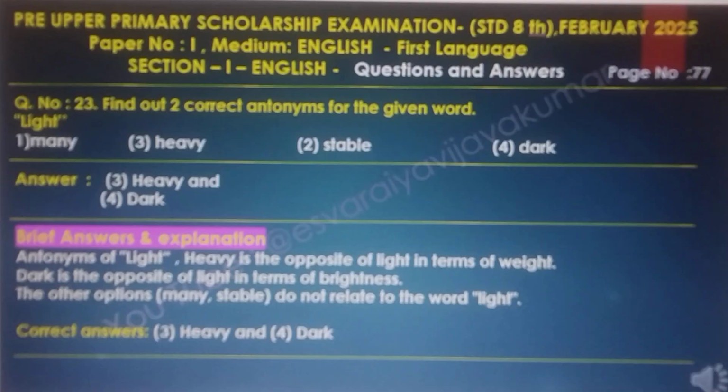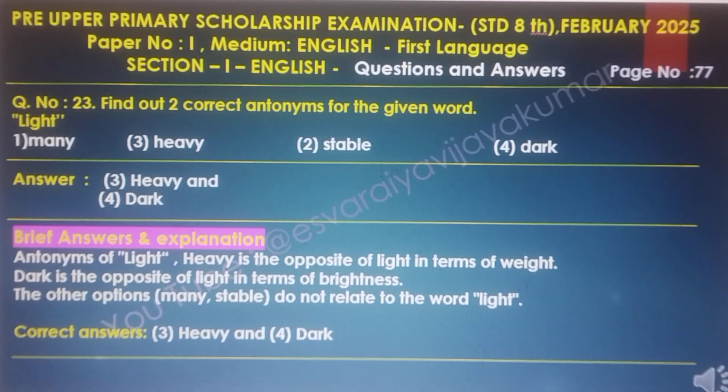Question number 23. Find out two correct antonyms of the given word. Answer is heavy and dark. The brief answers and explanations. Antonyms of light: heavy is the opposite of light in terms of weight. Dark is the opposite of light in terms of brightness. The other two options, many and stable, do not relate to the word light. So the final correct option is heavy and dark, the opposite words of light.